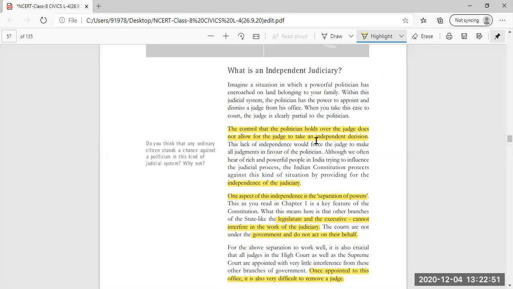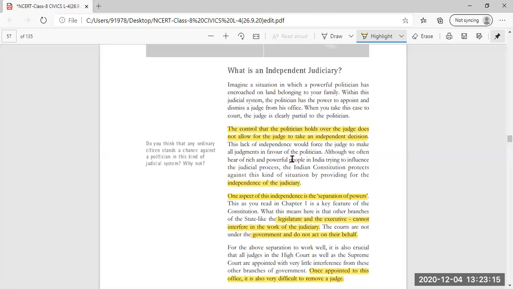So, the control that the politician holds over the judge does not allow the judge to take an independent decision, and thus the judge will not be able to give a free and fair judgment on hearing this whole case, just because the politician has a great influence over the judge.